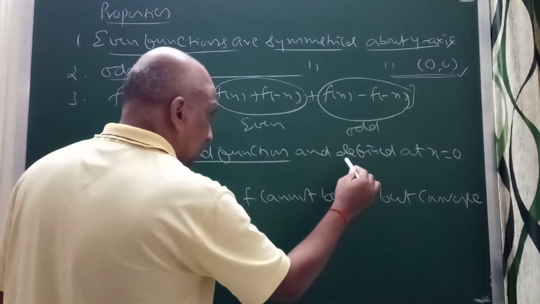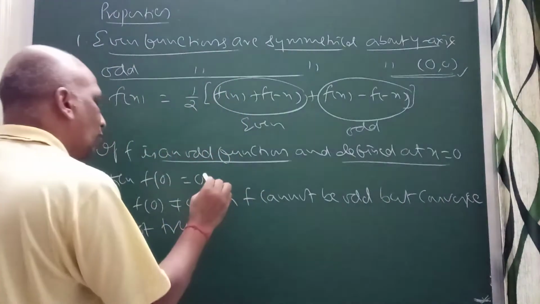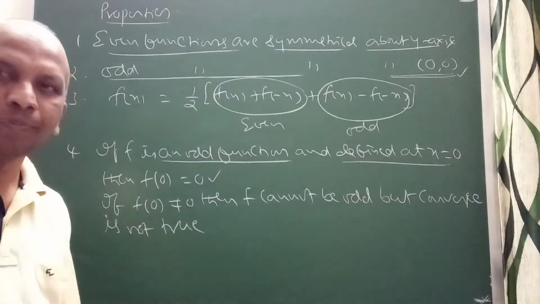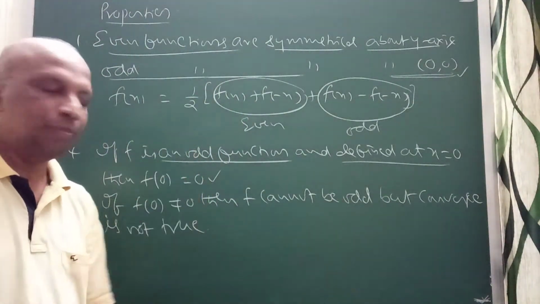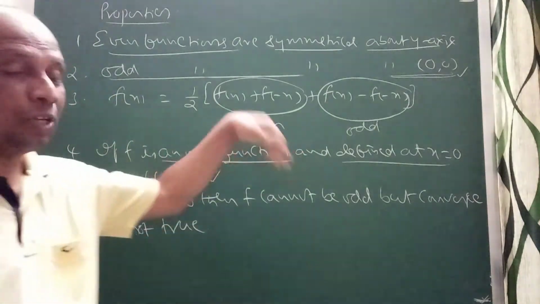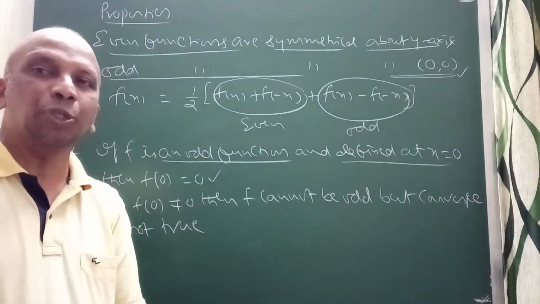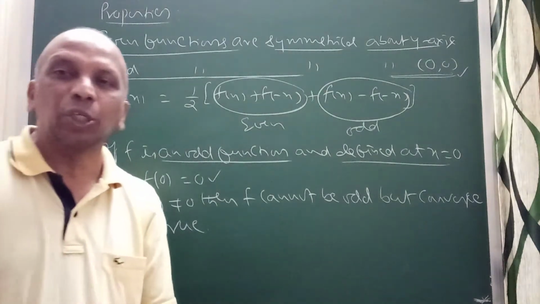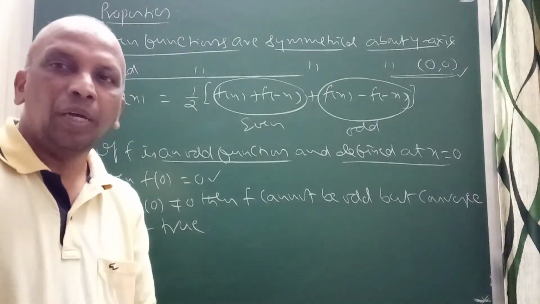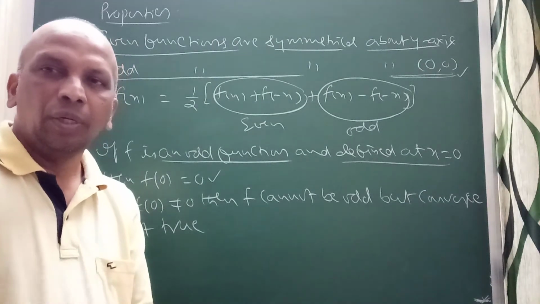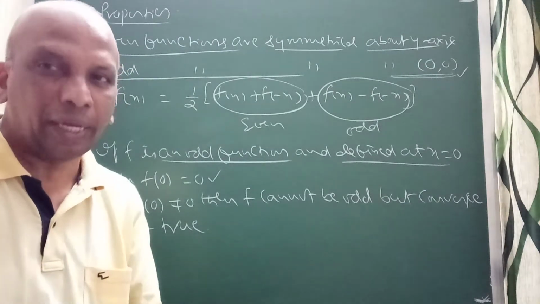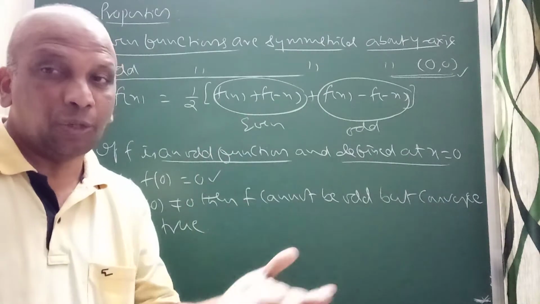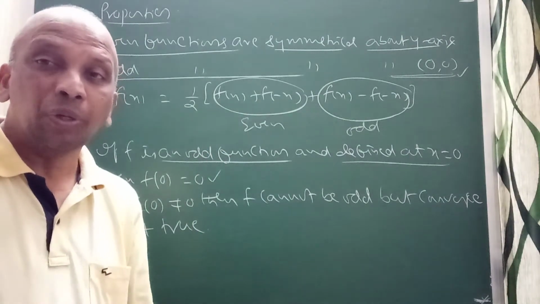definitely, and if it is defined at x equal to 0, then f of 0 equal to 0, no doubt in that. When the function is odd and defined at x equal to 0, then f of 0 equal to 0. For example, take the function f of x equal to x, it is an odd function. f of 0 equal to 0, no doubt. For example, f of x equal to sin x. It is defined at x equal to 0, and f of 0 equal to 0 only.